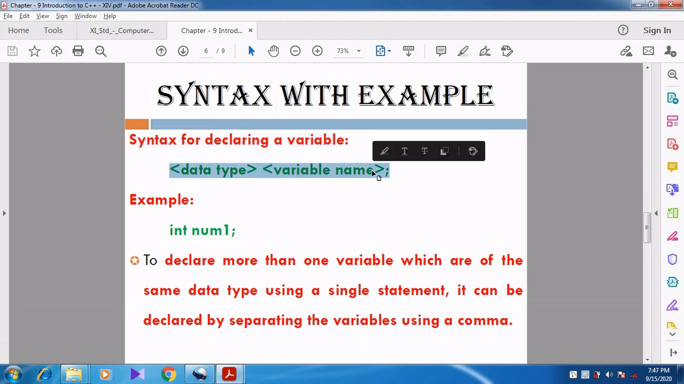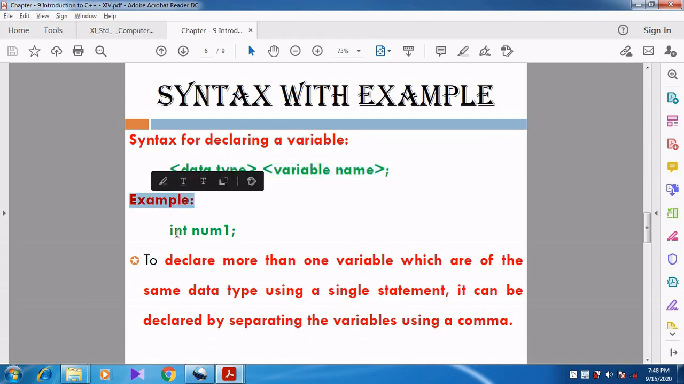Data type, space, then we want to give the variable name. So data type should be specified. Then we want to leave some space, and then you want to specify the variable name. After the variable name, you want to give a semicolon. Why? Because each and every C++ executable statement should be terminated by a semicolon. So data type space variable name semicolon. Now let us see the example.